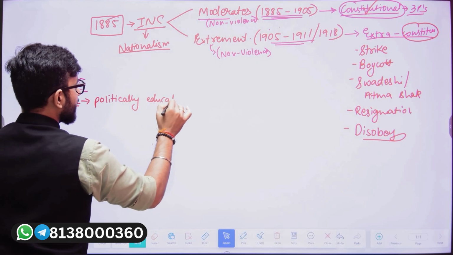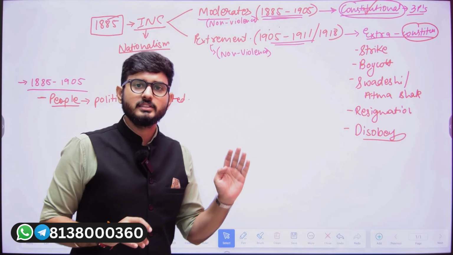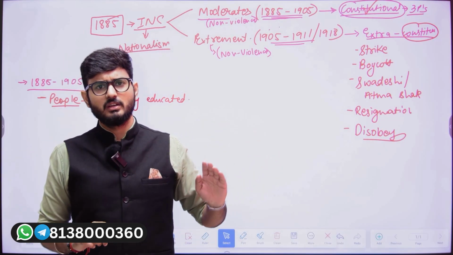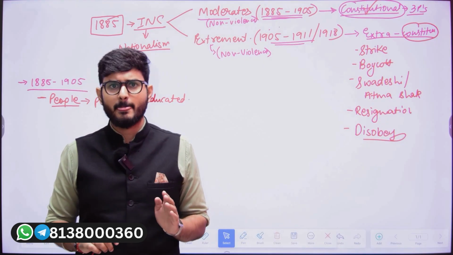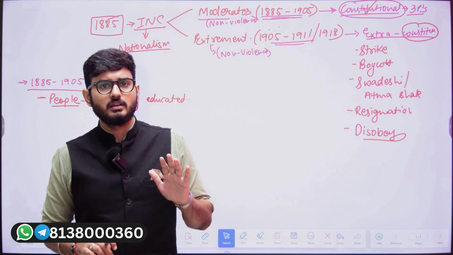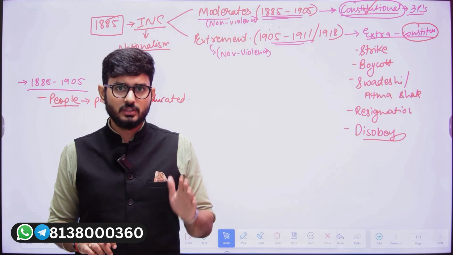Now what does politically educated mean? It means that the people are becoming aware of the laws or anything that was done by the British, how detrimental it was for the people, how it negatively impacted them, how it could be solved, and what needs to be done. So this was the scenario.